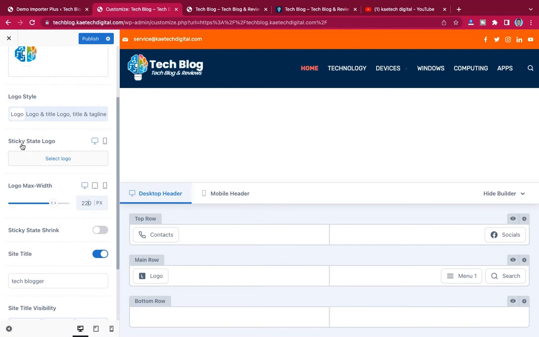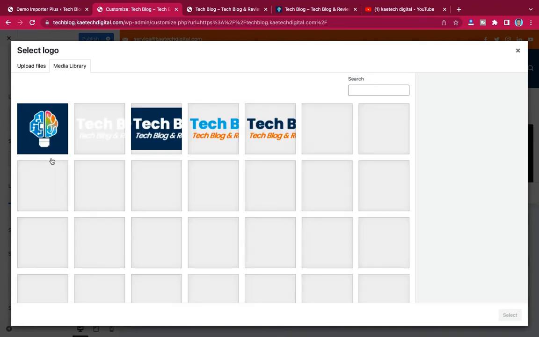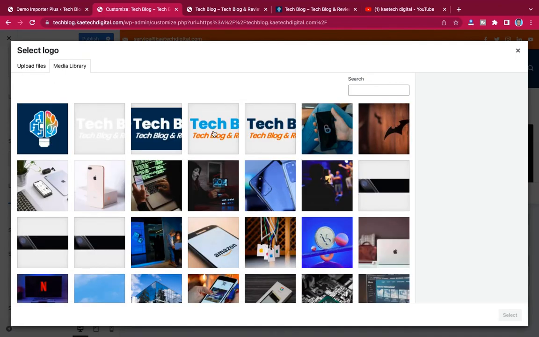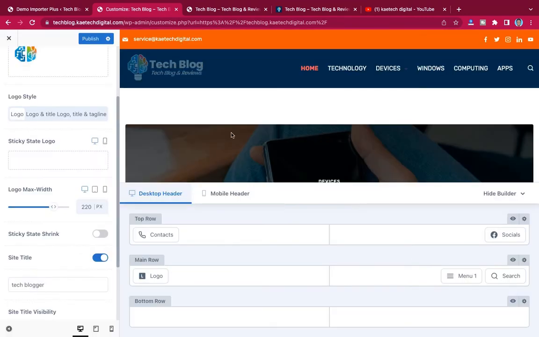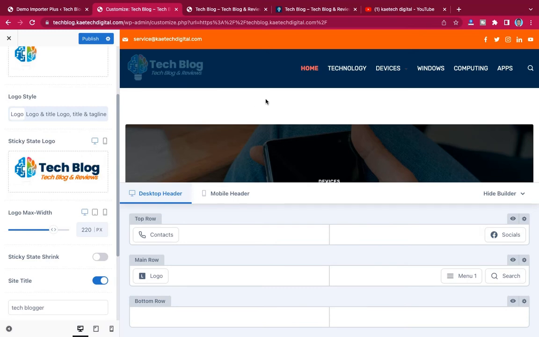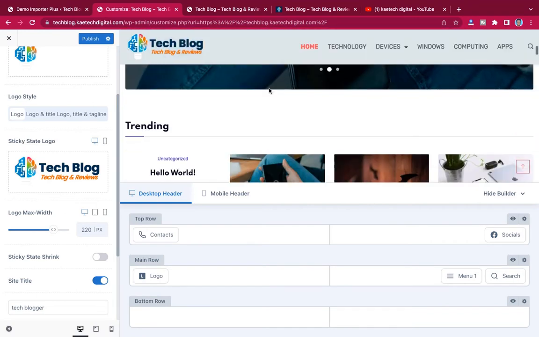Now let's click over here and change the sticky state logo to, let's say, this one over here, and then click on update. So this is what we are going to use, so that when we scroll, we're going to get this one. Yeah, very good. It changes for us. So we are almost done with our header.